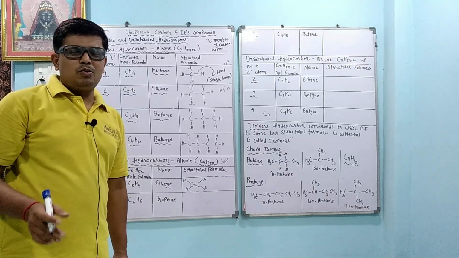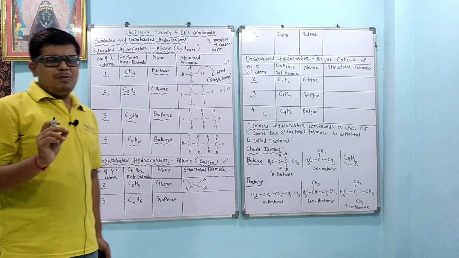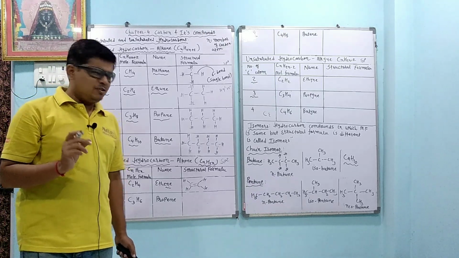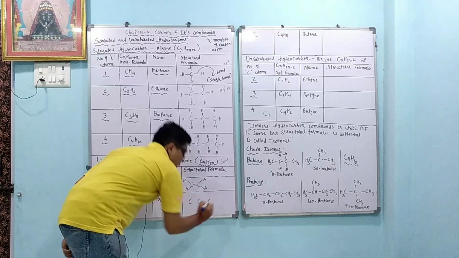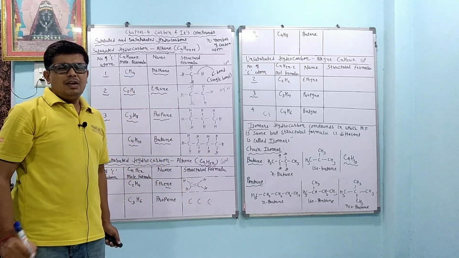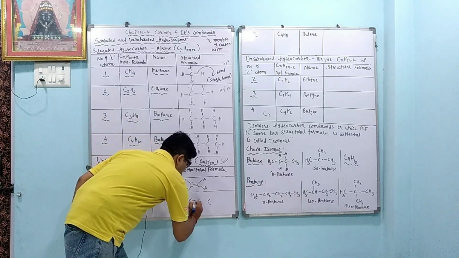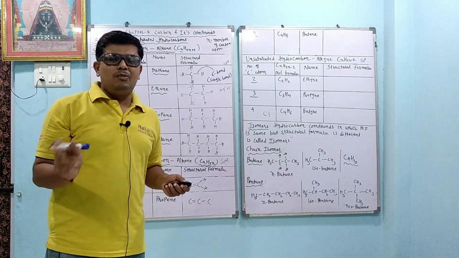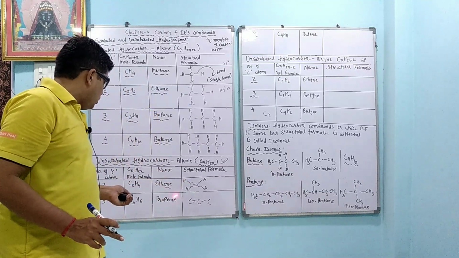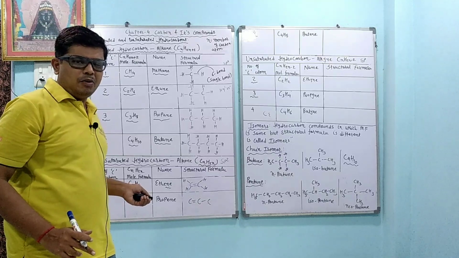Same way, whenever we have to write the structure of propene, at least we have to remember that 3 carbon atoms are present. So first we are writing the 3 carbon atoms, 1, 2 and 3. "ene" indicates that a double bond is present, so we are writing one double bond. Now dear ones, take care that if a double bond is present 2 times, then the word diene is there. Here the word diene is not there, only "ene" is there. So we are writing only one double bond and the other is a single bond.